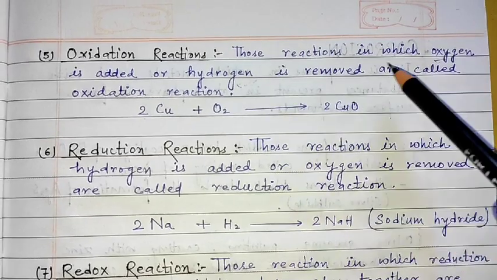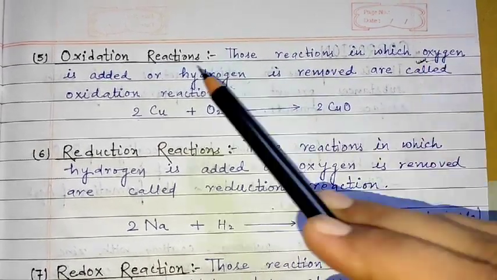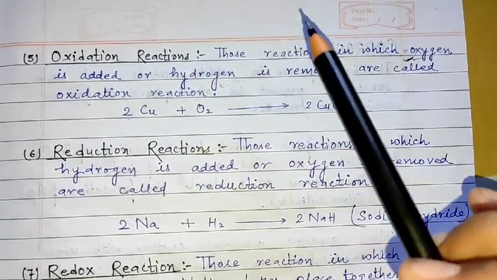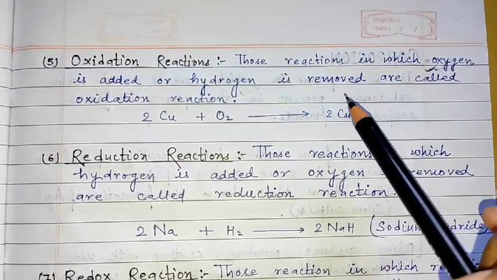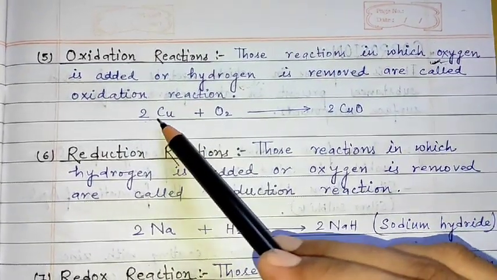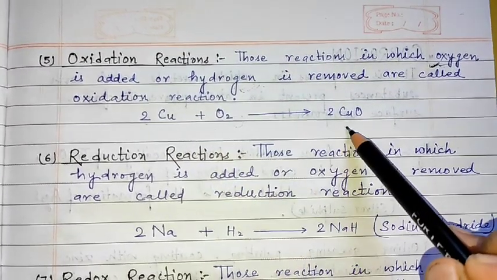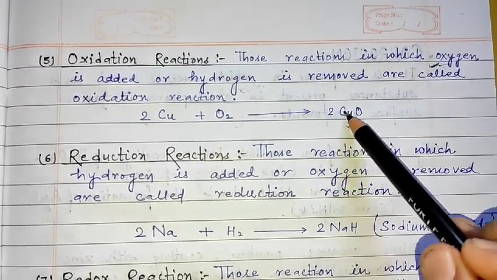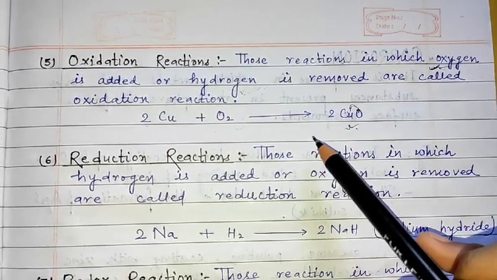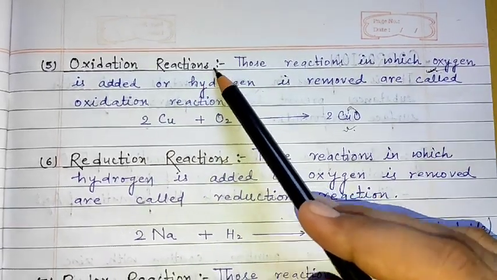Make sure to learn that whenever oxygen is added somewhere, hydrogen would be removed, and that type of chemical reaction is called an oxidation reaction. We can see that when copper is reacting with oxygen, it is giving copper oxide. That means copper has been oxidized, isn't it? So this type of chemical reaction is called an oxidation reaction.